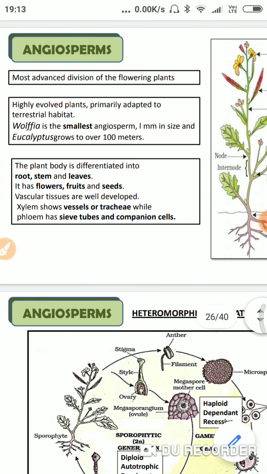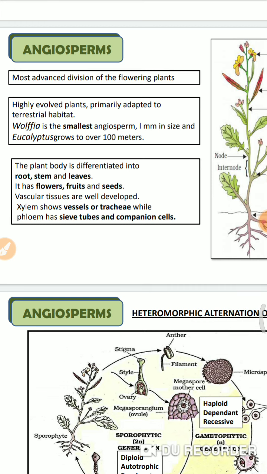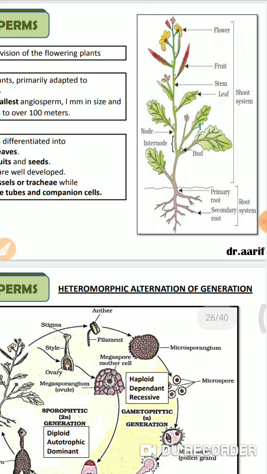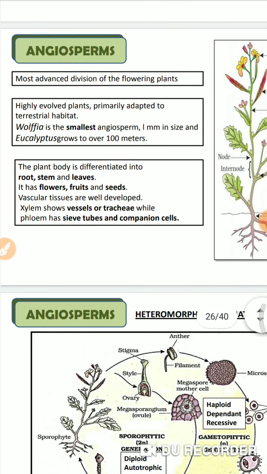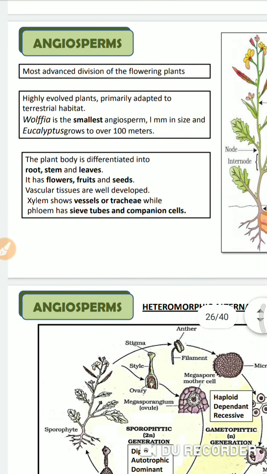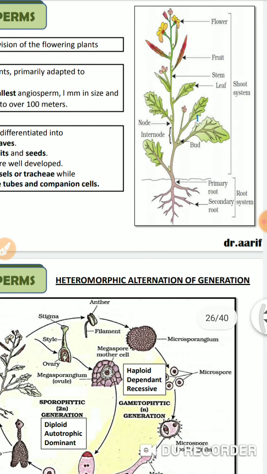Angiosperms are highly evolved plants. You can see these are differentiated into root, stem and leaves. They have very well developed vascular tissues, that means conducting tissues, the xylem and phloem. The xylem is helpful for transport of water, and phloem is important for the transport of food.